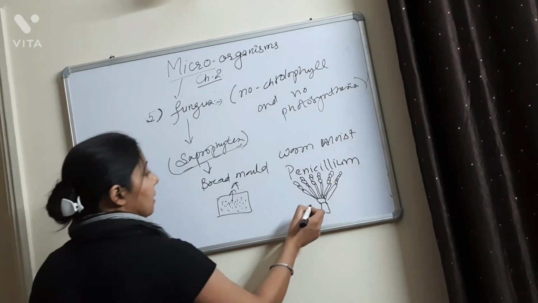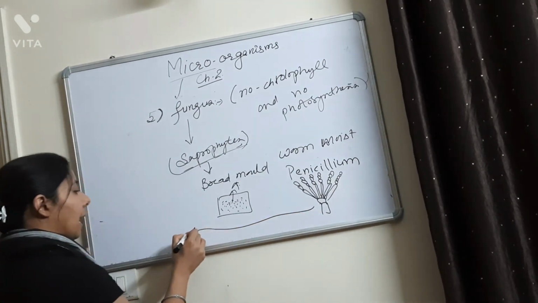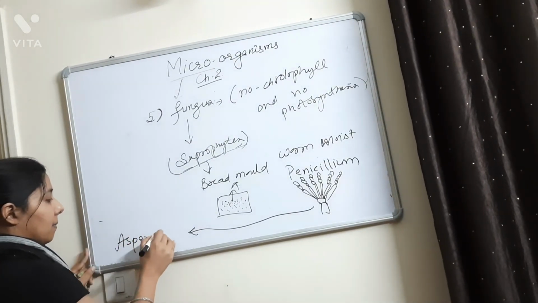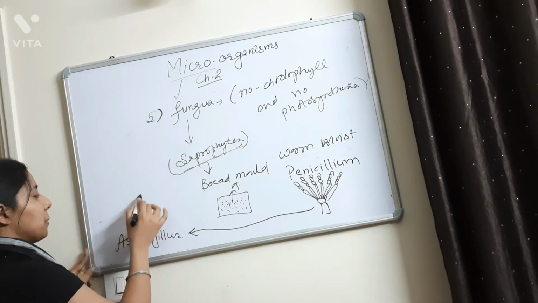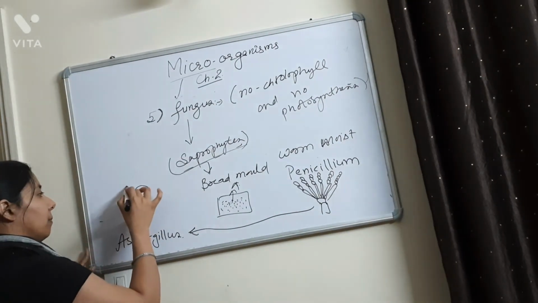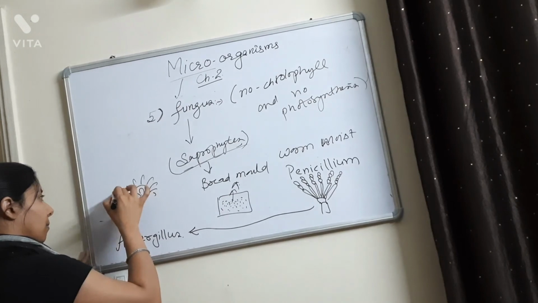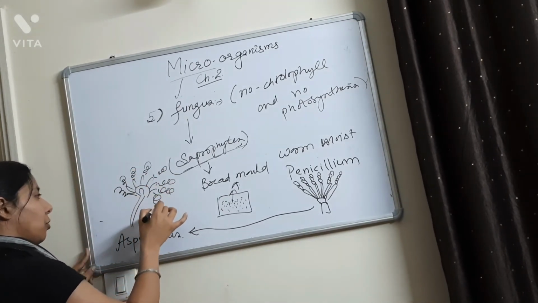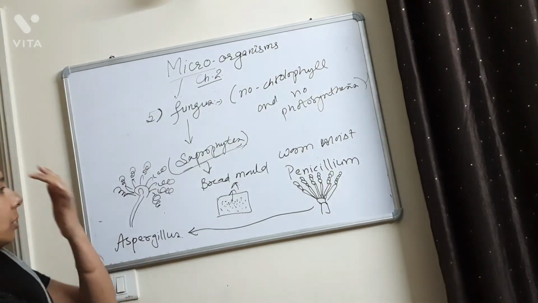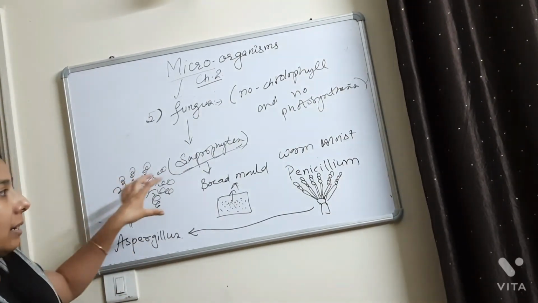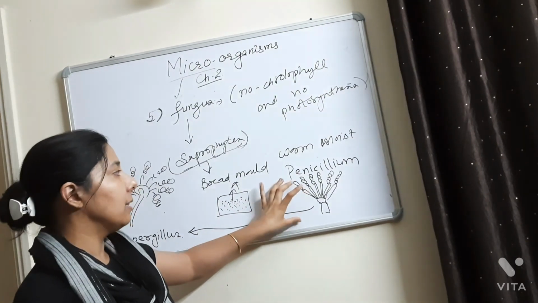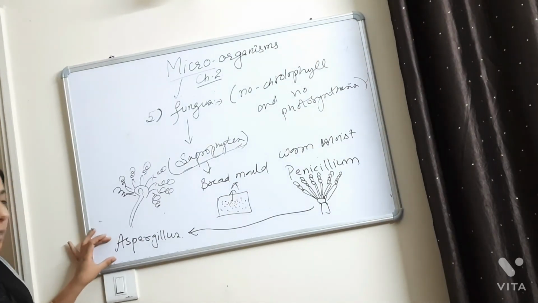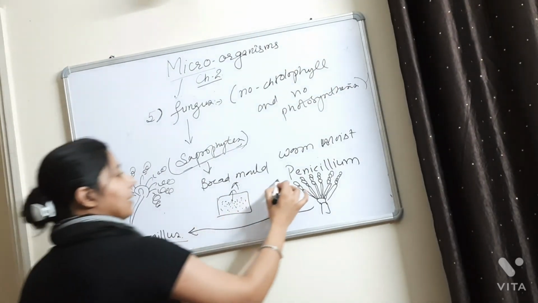So the next important type of fungus is the Aspergillus. Fine. So how the Aspergillus looks like? This is how the Aspergillus looks like. This is also a category of fungus. So the important question on this topic comes like identify the figure. They give you this figure and you have to name it. This is the figure of penicillium. They give you this figure. This is the figure of Aspergillus. Mark these words: Aspergillus, penicillium.